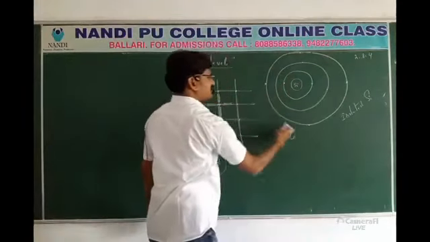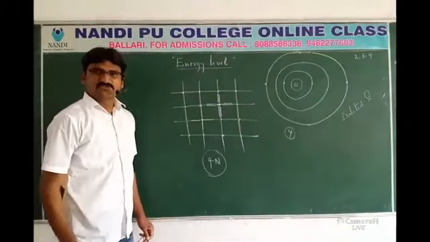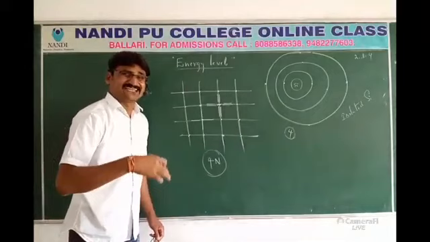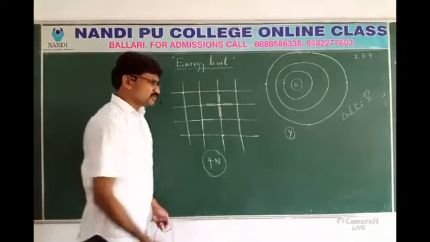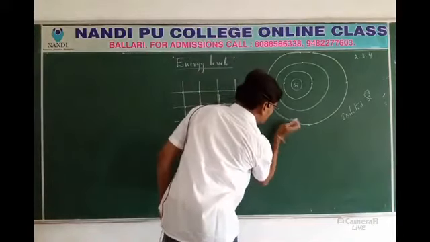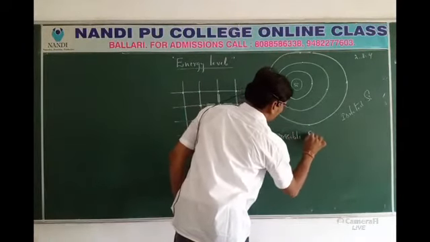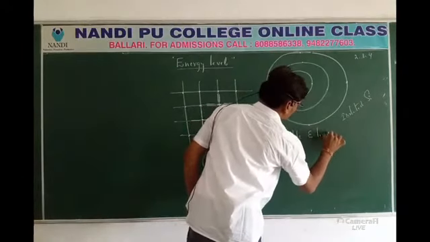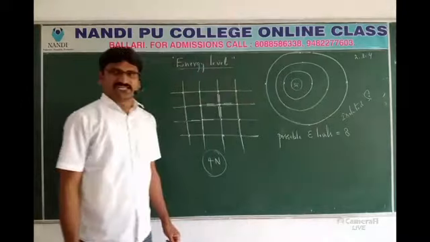Generally, 8 electrons give stability. What are the possible energy levels? Every electron has its own energy. Here the possible energy levels are 8, because there are 8 electrons.